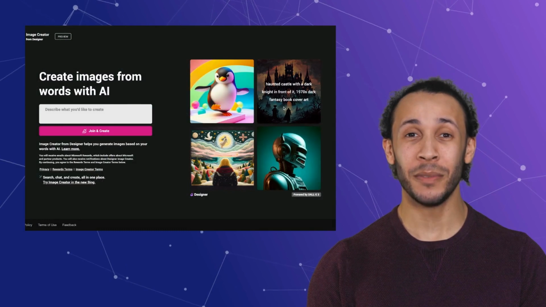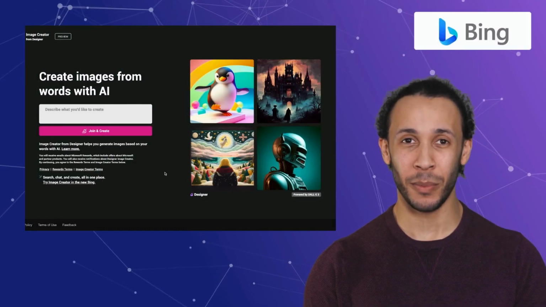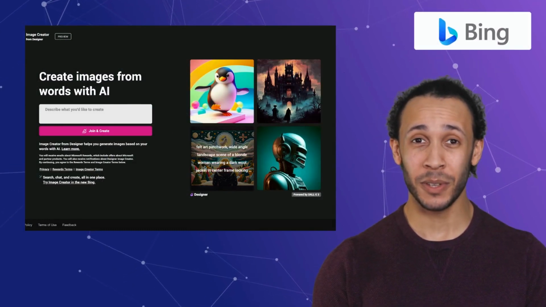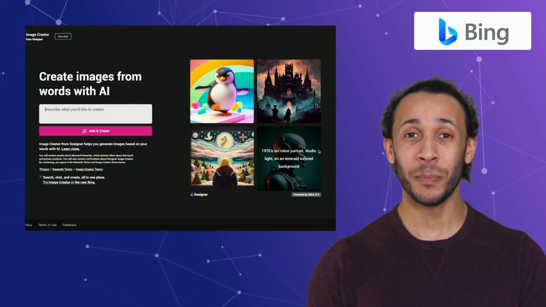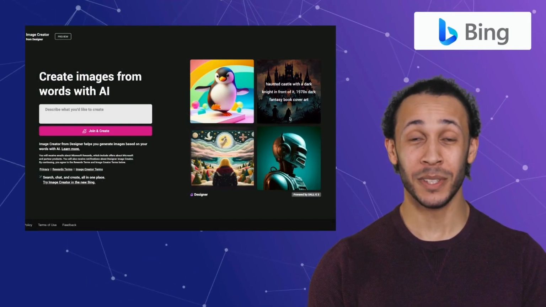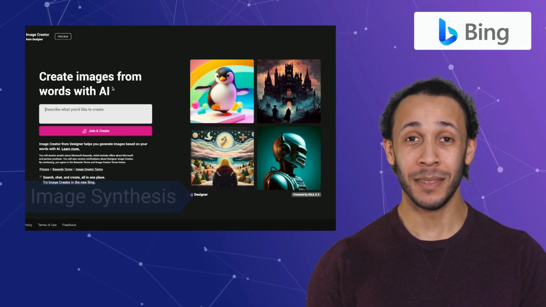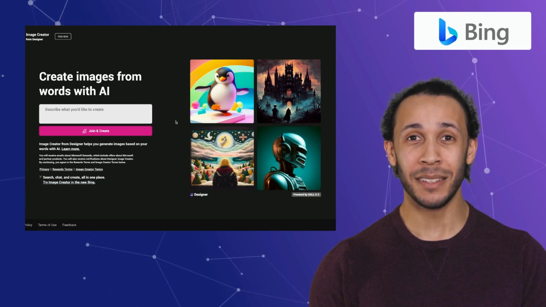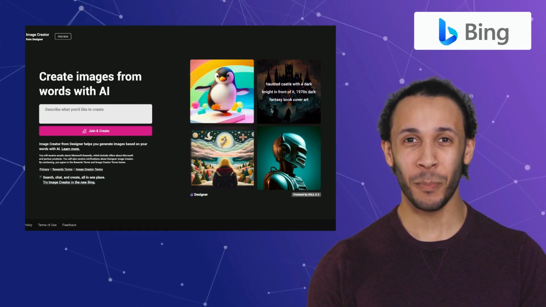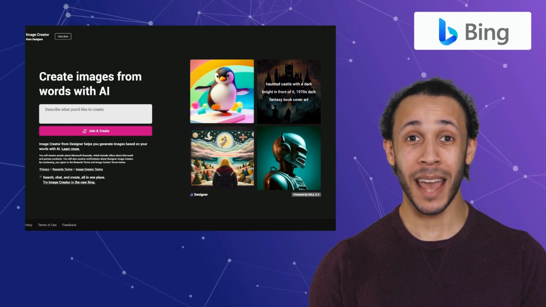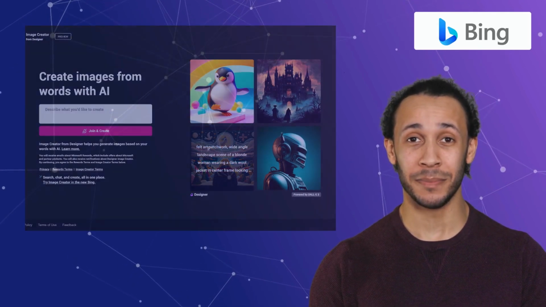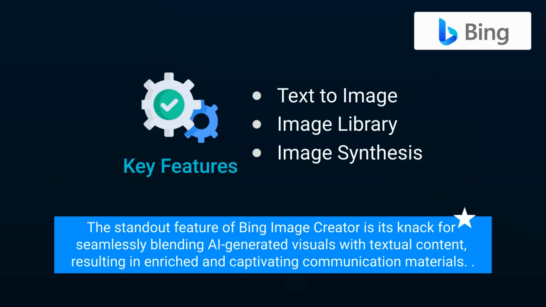Introducing the first alternative, Bing Image Creator. The Bing Image Creator stands as an AI-driven utility that crafts high-quality images to augment content. It offers features like text-to-image, pre-generated image library, and image synthesis. By leveraging a vast repository of existing images, it assembles new visuals, thereby aiding content creators, marketers, and educators in enhancing their materials. The standout feature of Bing Image Creator is its knack for seamlessly blending AI-generated visuals with textual content, resulting in enriched and captivating communication materials.